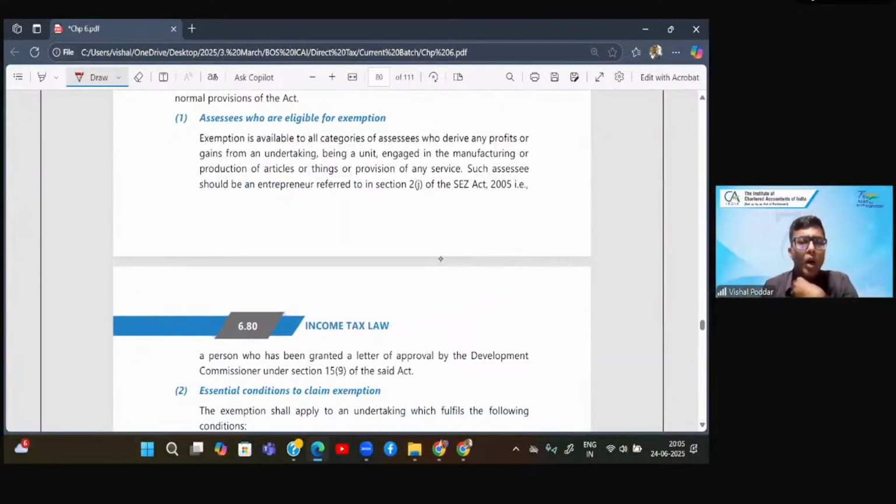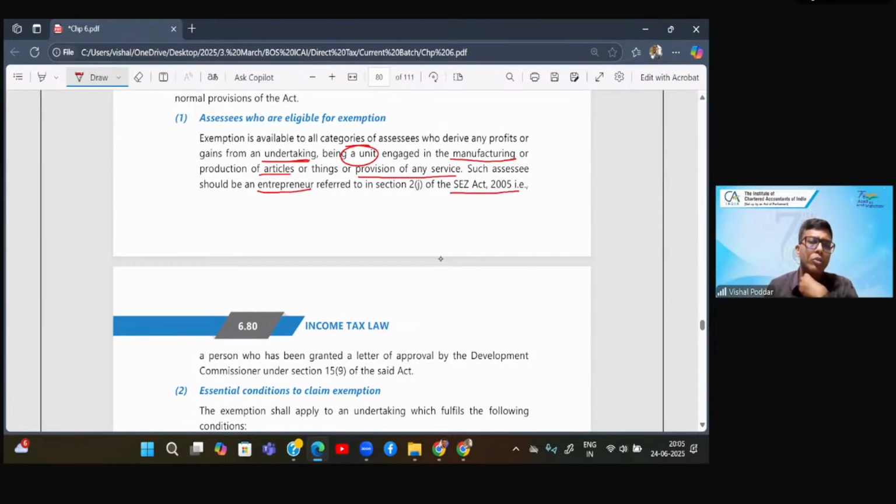Now, who are eligible under this? So you should be an undertaking, that is a unit, and you should be either engaged in manufacturing of some goods or for provision of service. Correct? Now, you should be a unit which is under the SEZ as per the SEZ Act.